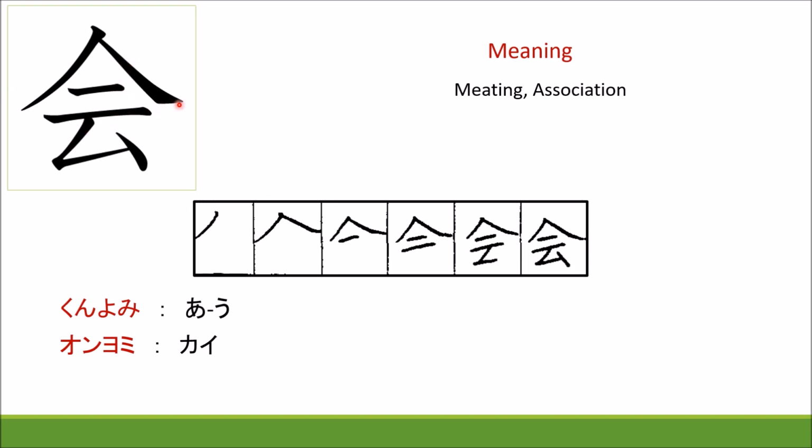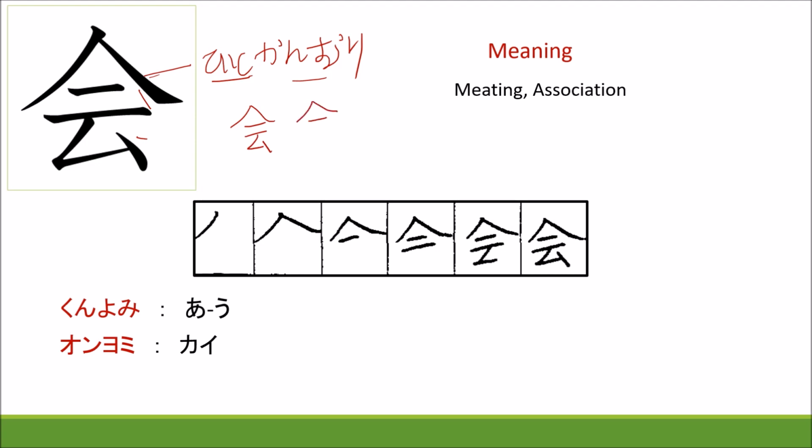The meaning of this kanji is meeting and association. This busu is called hitogashira. It is an easy kanji, no? Ichi, ni, san, shi, go, roku.